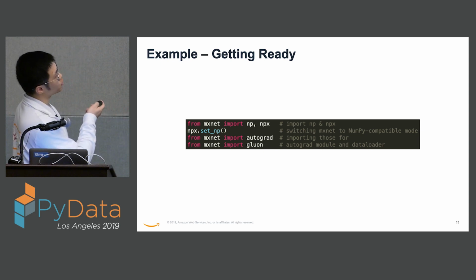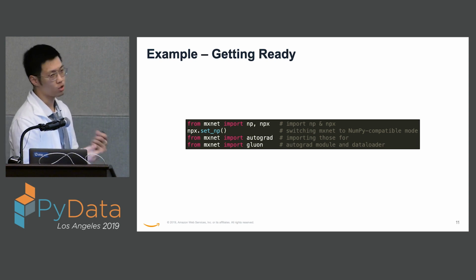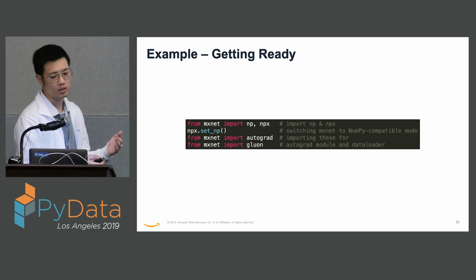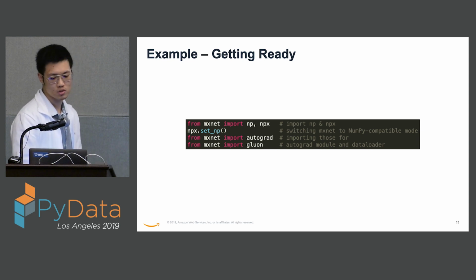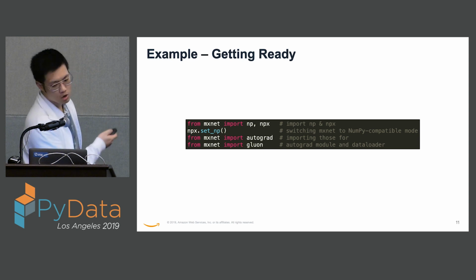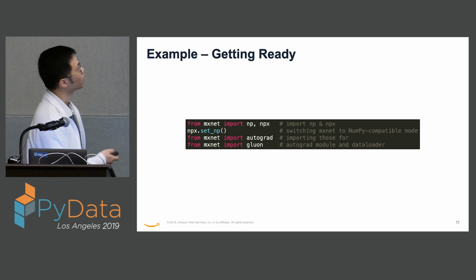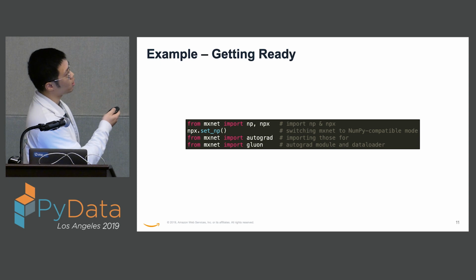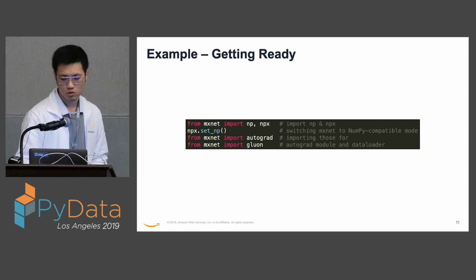This is an extra step because historically, MXNet was not supporting a lot of the features, and we want to maintain backward compatibility for the legacy users. So we added this extra call to switch MXNet to its NumPy compatible mode. And since we are also using the AutoGrad functionality, we are also importing AutoGrad, and we are borrowing the data loaders from the Gluon interface. So we're just importing all those four things.